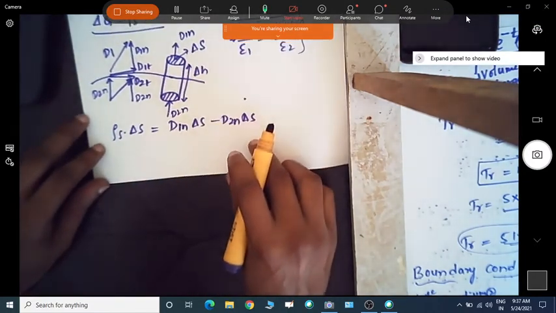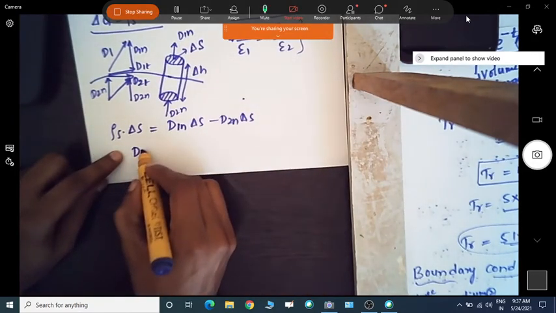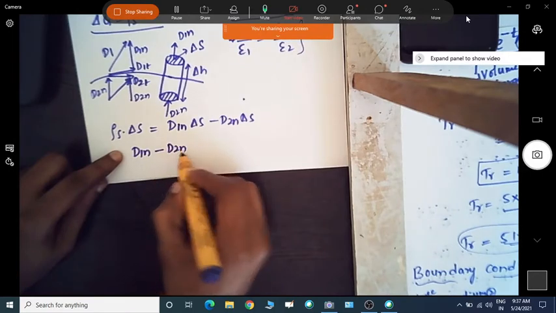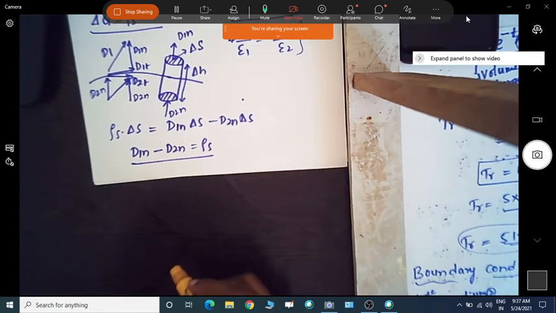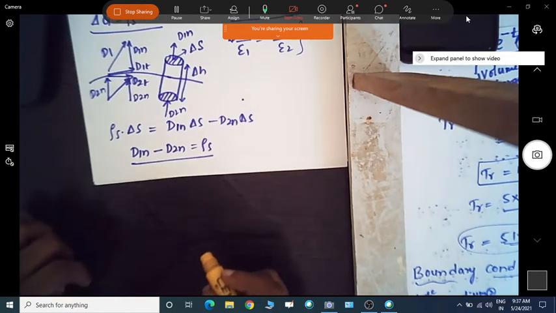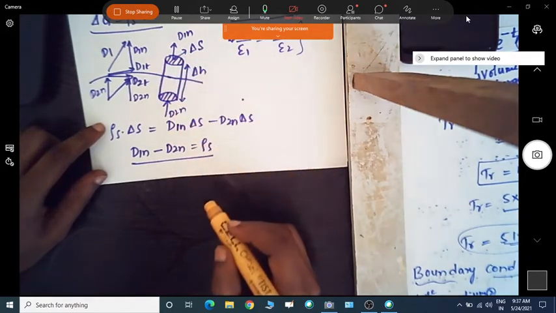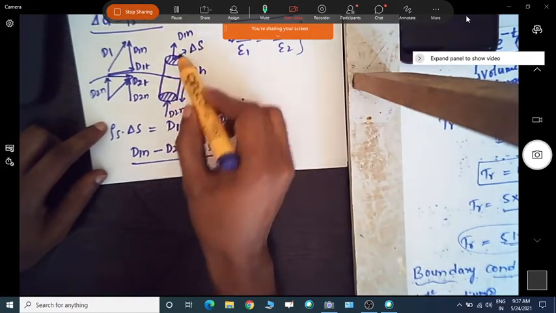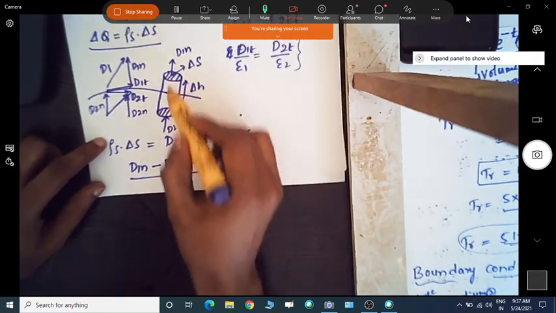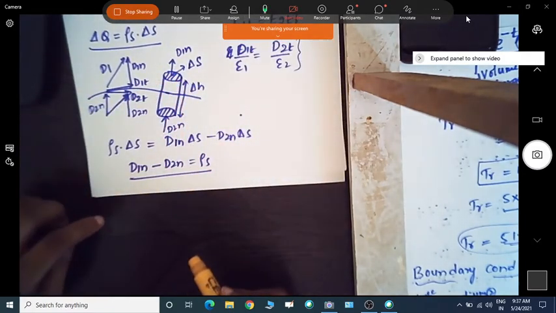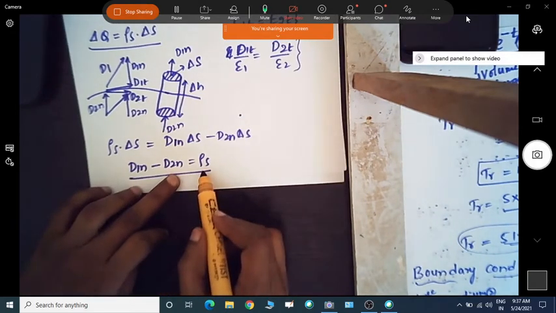Now if I apply that, we get D1n minus D2n equal to rho s. This actually assumes the Gaussian surface, where we get the normal component, with the unit vector normal to this surface. So this is D1n minus D2n equal to rho s.